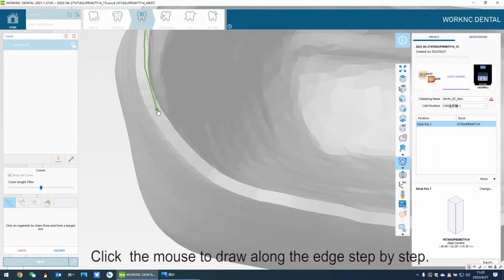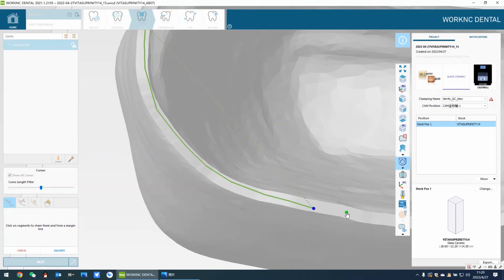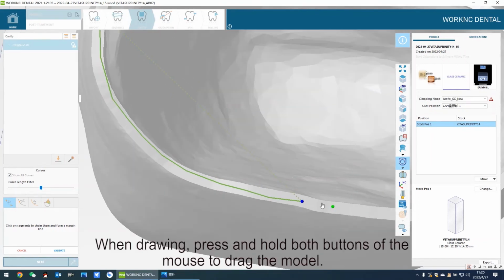Click the mouse to draw along the edge step by step. If we make a mistake, press the backspace on the keyboard to let it return, and then continue to draw. When drawing, press and hold both buttons of the mouse to drag the model.